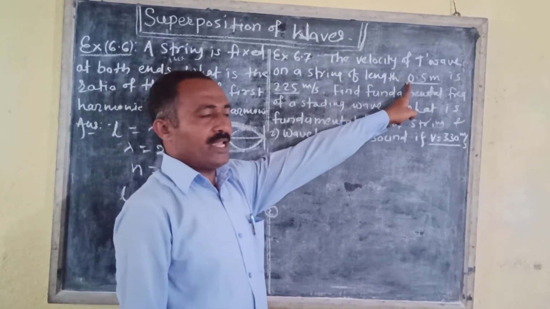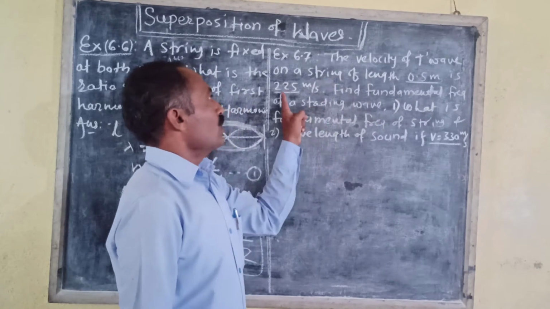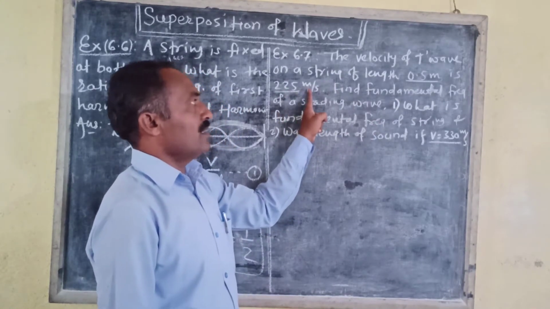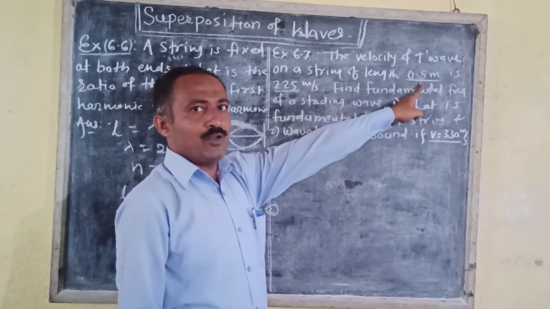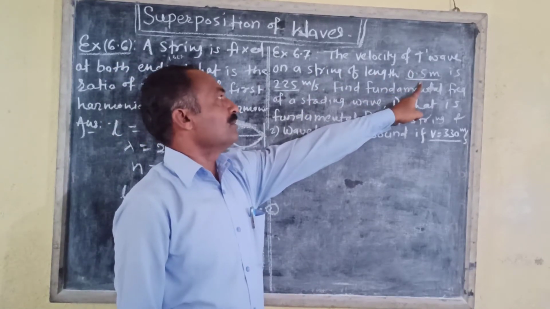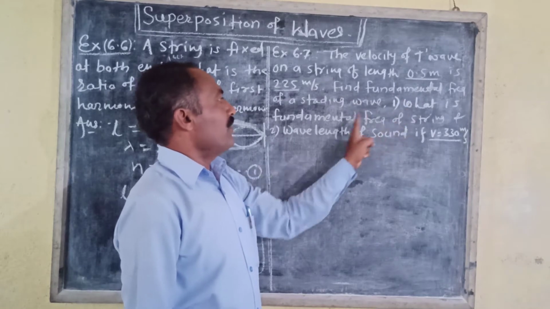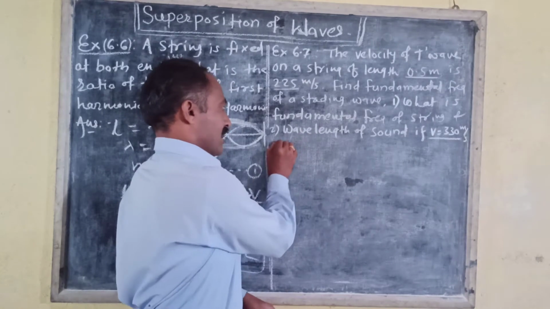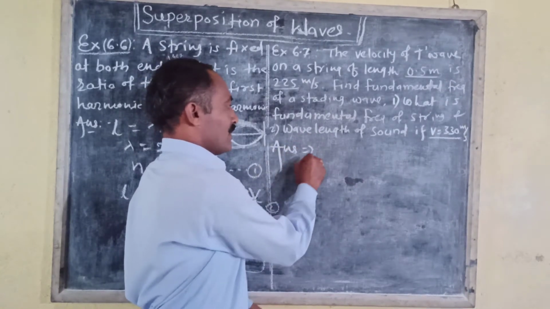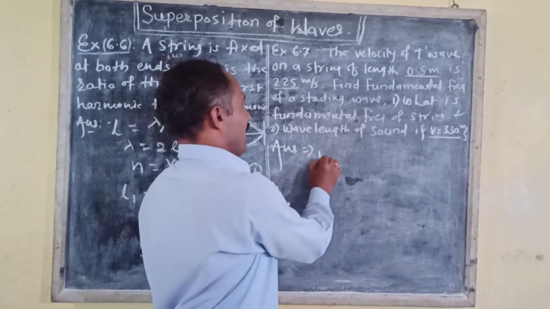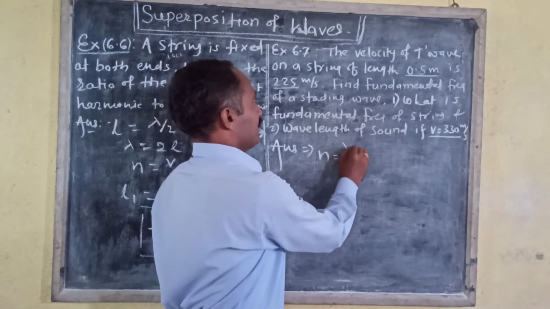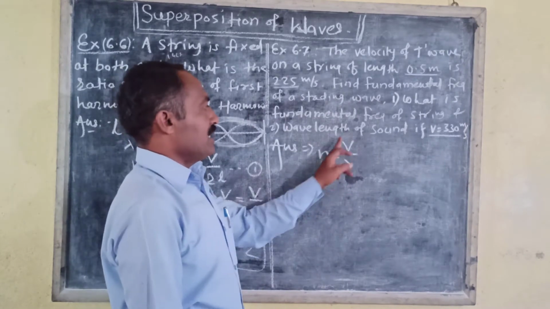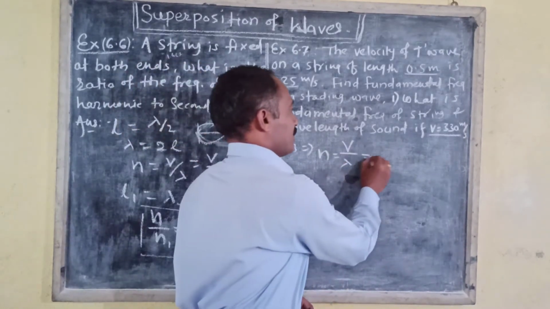Now the second example. The velocity of a transverse wave on a string of length 0.5 meter is given as 225 meter per second, that is the velocity is 225 meter per second and the length of the string is 0.5 meter. Now we have to find the fundamental frequency of the string. Answer: as N is equal to V upon lambda, or in the fundamental mode N is equal to V upon 2L.